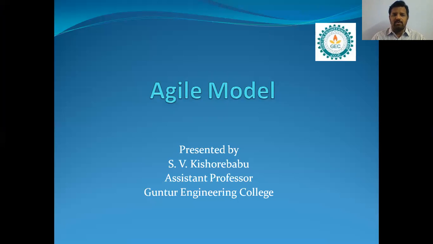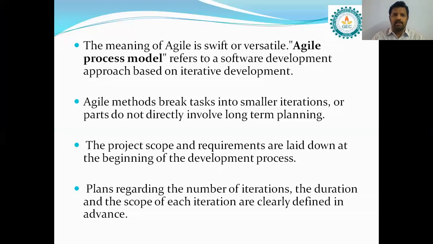Today we will discuss the Agile model. It is one of the software development lifecycle models. The meaning of Agile is swift or versatile. Swift means quick or fast, and versatile means active. The meaning of Agile is fast, quick, or active.